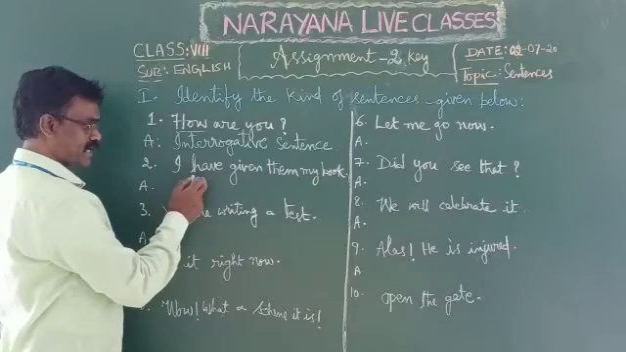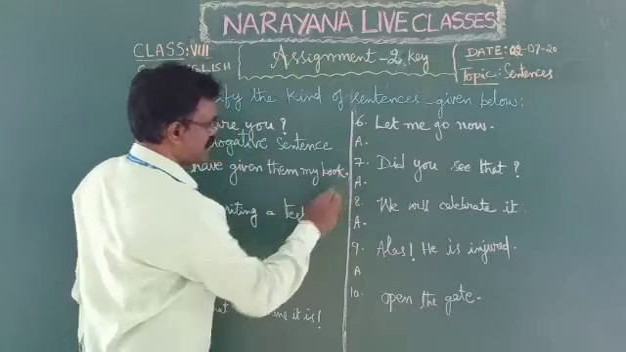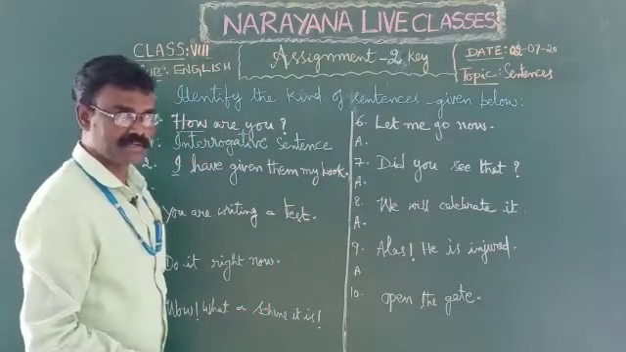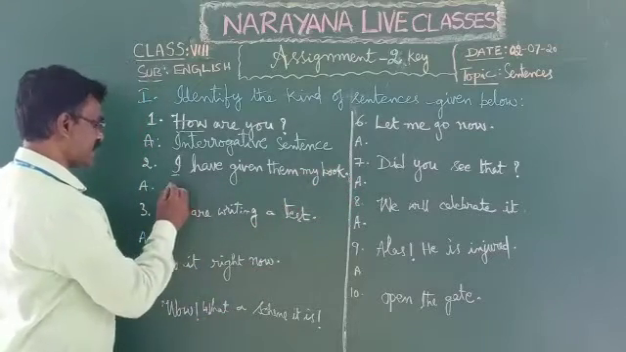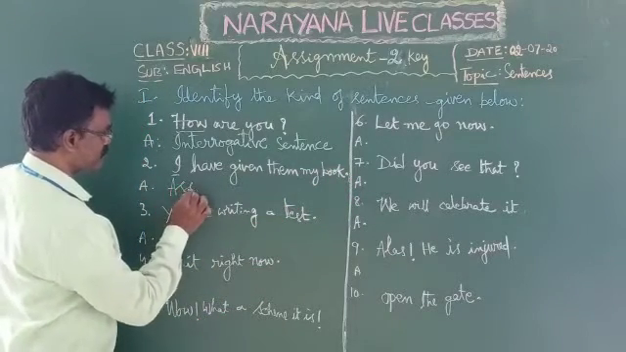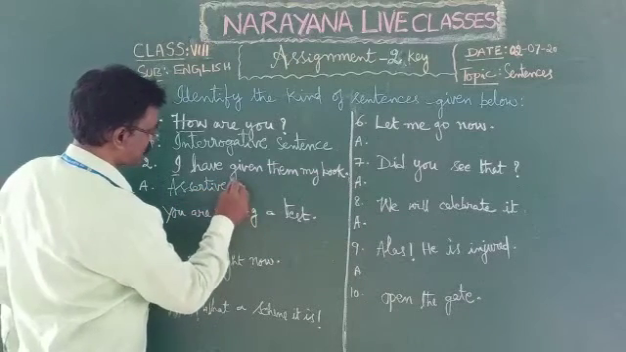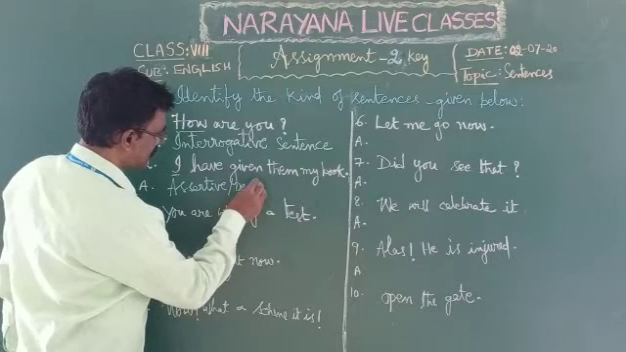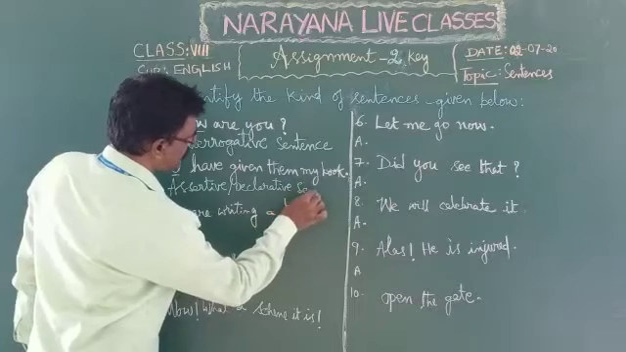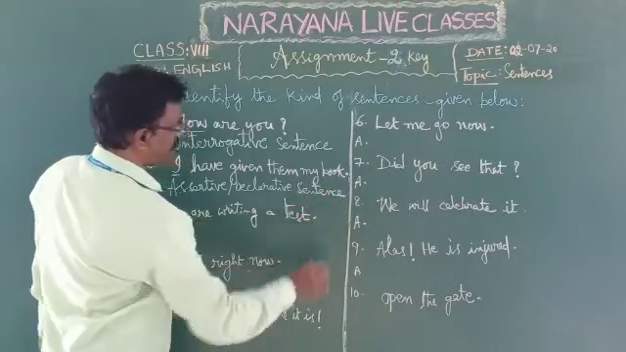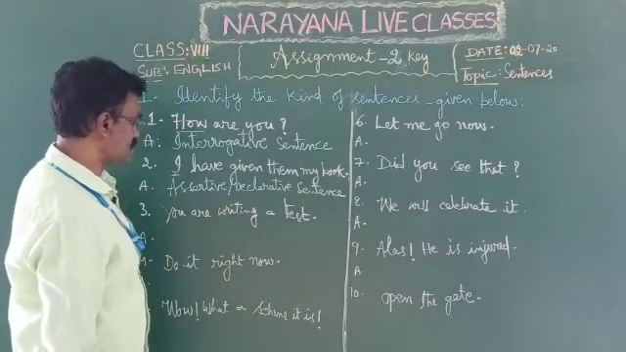Second one, I have given them my book. See here, the sentence begins with I subject, it ends with full stop. When a sentence begins with subject and when it ends with full stop, that is assertive or declarative sentence. It declares a fact. So it is declarative or assertive sentence.